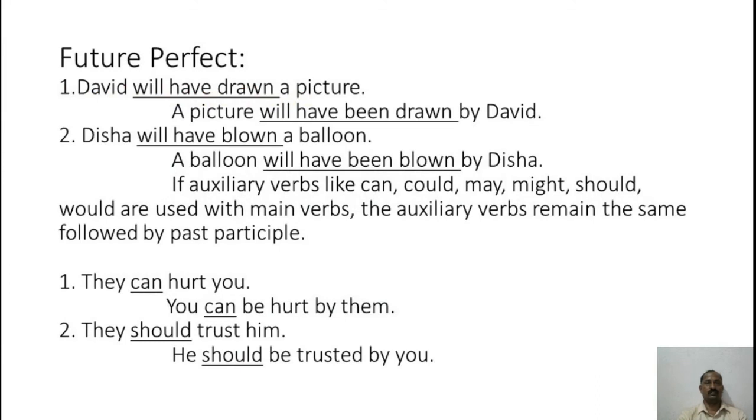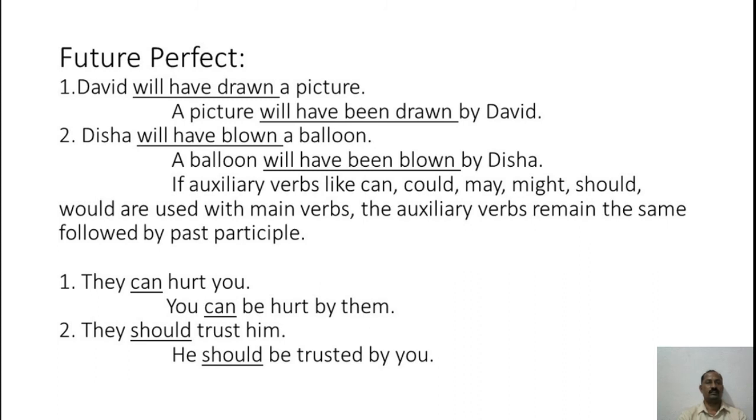Example number 1, David will have drawn a picture. If we turn it into passive voice, a picture will have been drawn by David. So if you observe the underlined words, will have drawn is replaced by will have been drawn. So here drawn is already in past participle form. So according to the tense, the to be form will be replaced by will have been.